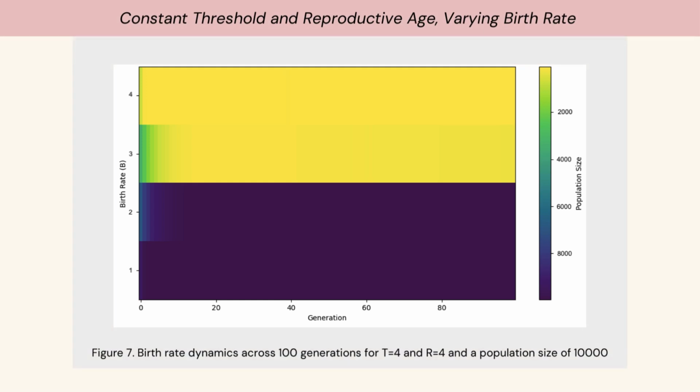In varying birth rates, the figure shows that high birth rates typically result in faster initial growth, but they may lead to reduced carrying capacity due to limited resources and heightened competition, ultimately impacting the long-term sustainability of the population.